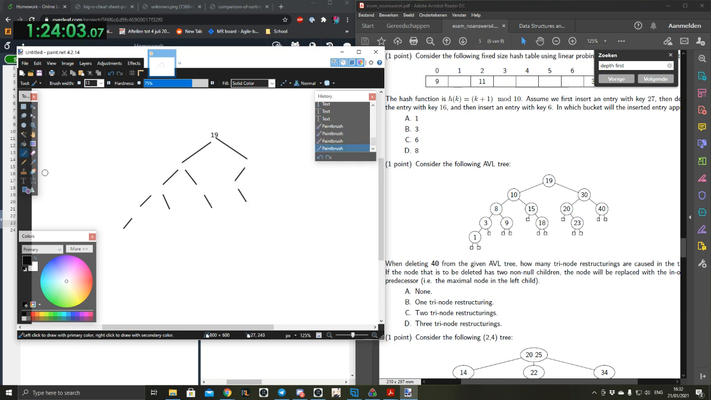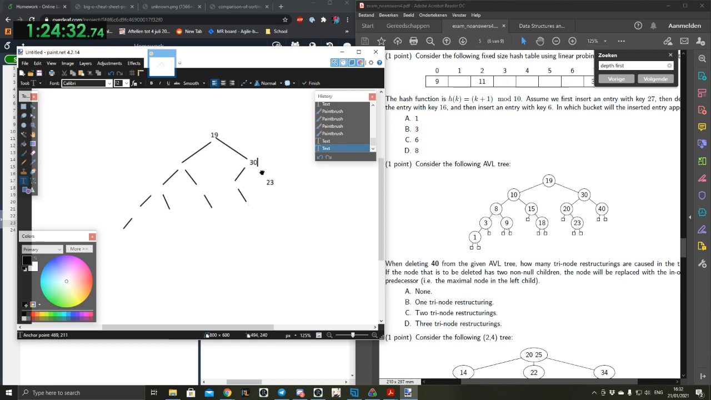So then we get 20 here, 30 here. And wait, that doesn't make sense, right? I'm pretty sure 23 will take the place of 40. Doesn't it take the maximum child of the left subtree and place it in the place of the removed element? But if it does that, then 23 goes here and 30 here, which is not allowed, right?